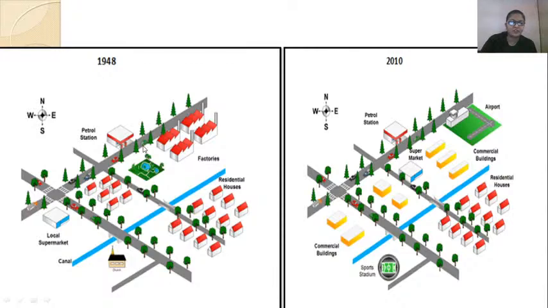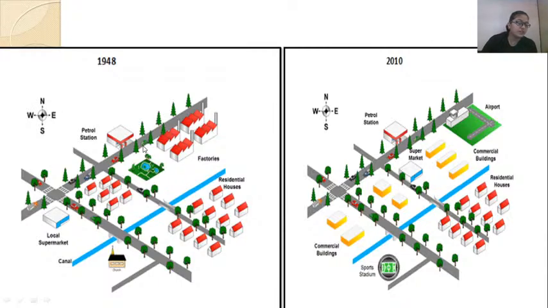Airport, many of you have written airport, fine. Factories, local supermarket to commercial building, okay. Houses to commercial building. Okay, fine. Muskan, overview is itself overall.